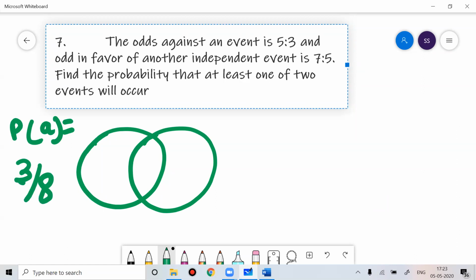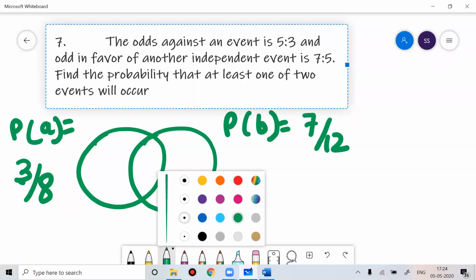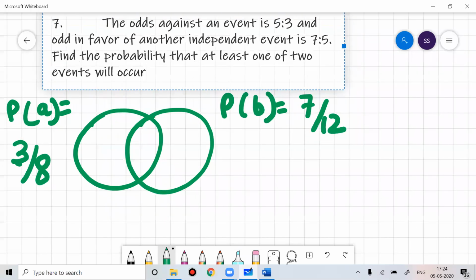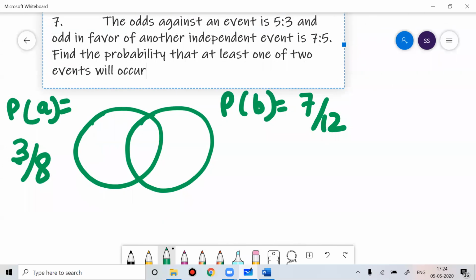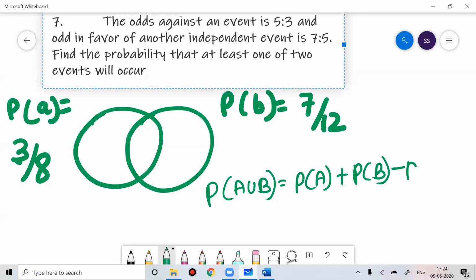The probability that B happens is 7 by 12. Since they are independent events, what is at least one of the events happening? They are asking you A union B. So A union B means probability of A plus probability of B minus probability of A intersection B.